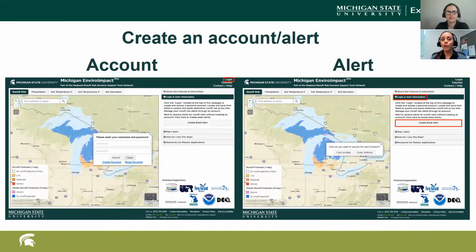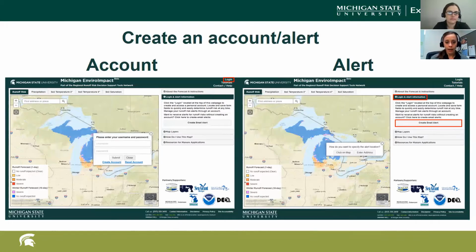So the really fun thing about this tool is that you can actually create an account and an alert for yourself. About 6 in the morning, if there's going to be runoff risk potentially, I'm getting an email and I'm getting a text to tell me that the area I have identified as an alert area has a potential risk of runoff. So we'll start with an account.